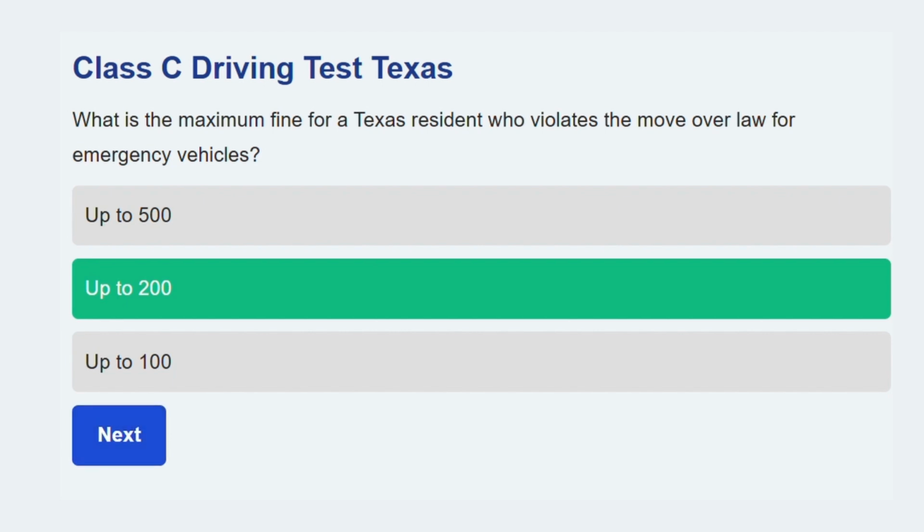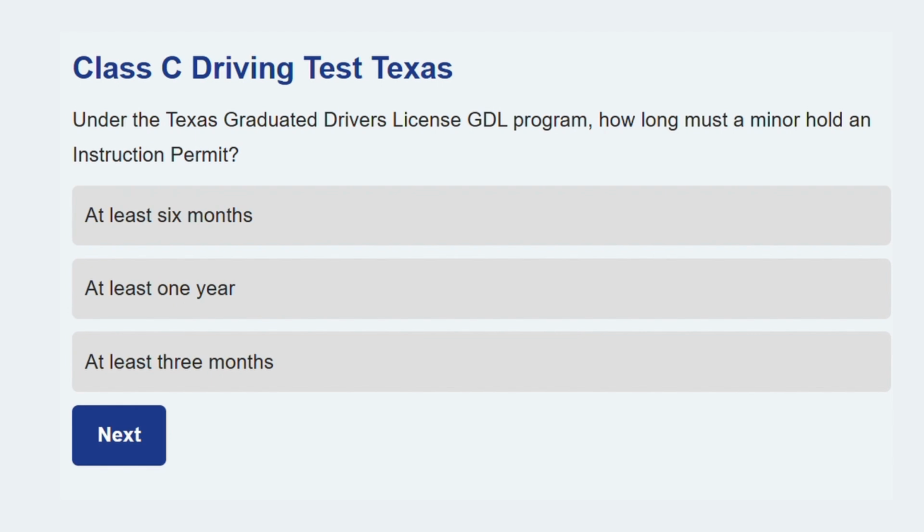Let's see the final question. Under the Texas Graduated Driver's License GDL program, how long must a minor hold an instruction permit? At least 6 months.